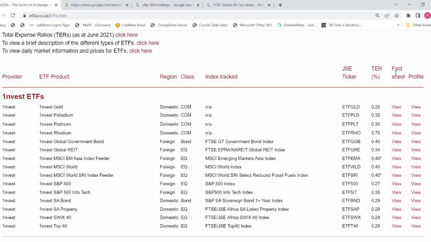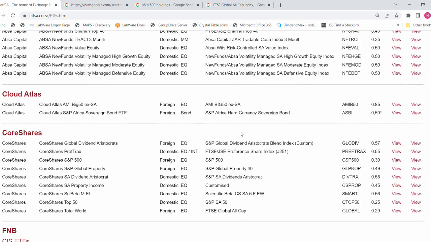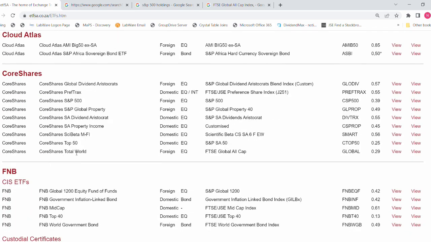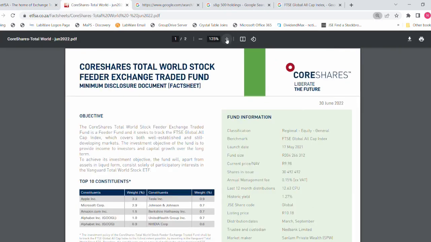So what I want to show you is the Core Shares Total World ETF. So here's the name, Core Shares Total World. The index is the FTSE Global All Cap Index. Let's have a look at the fact sheet. So I'm going to click on view right here. Let me blow this up so that you can see.